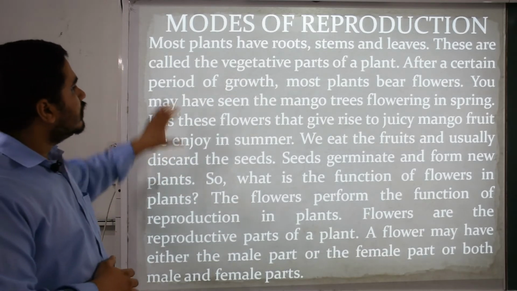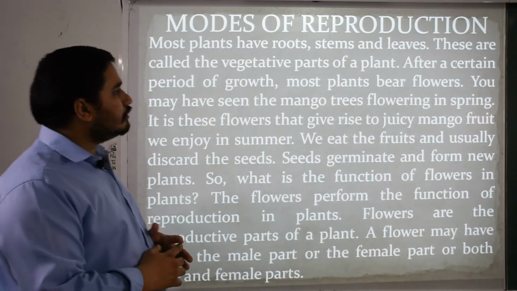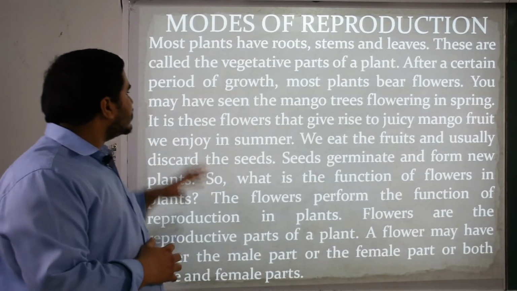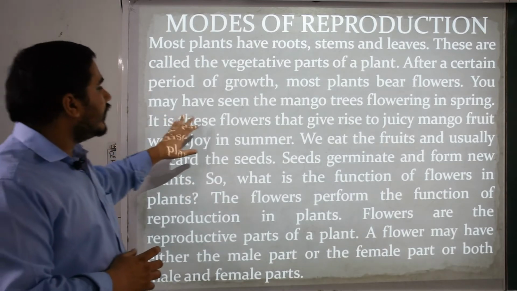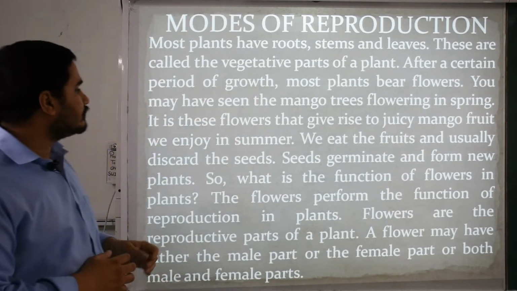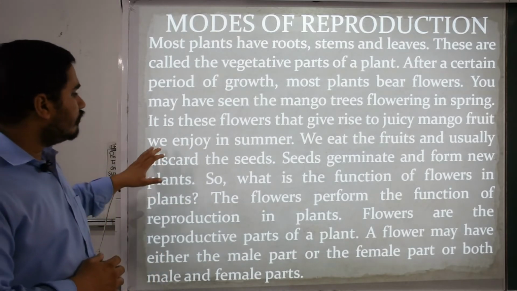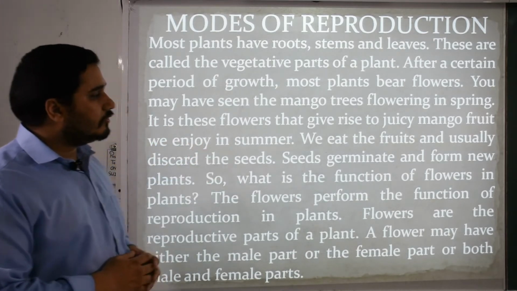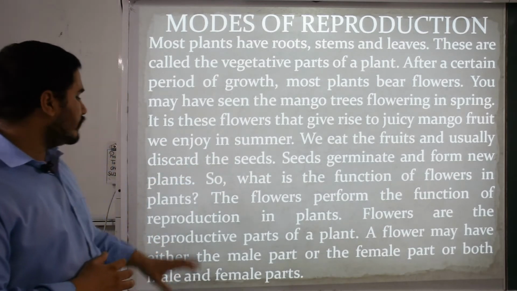Most plants have roots, stems and leaves. These are called the vegetative parts of a plant. After a certain period of growth, most plants bear flowers. You may have seen the mango trees flowering in spring. It is these flowers that give rise to the juicy mango fruit we enjoy in summer. We eat the fruits and usually discard the seeds. Seeds germinate and form new plants.